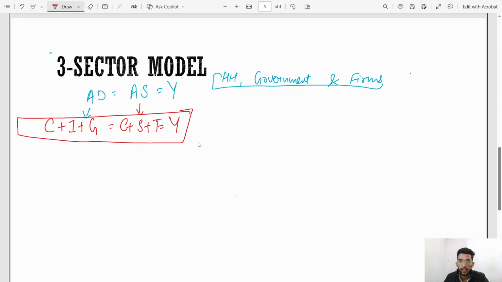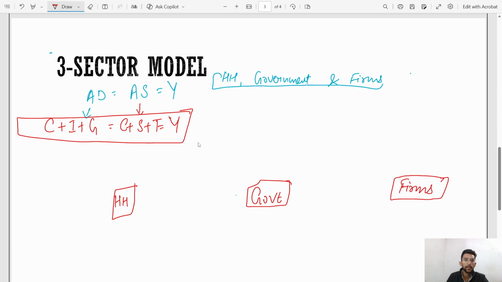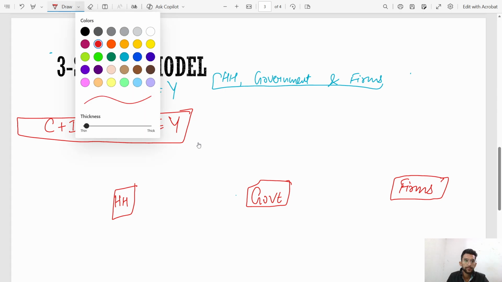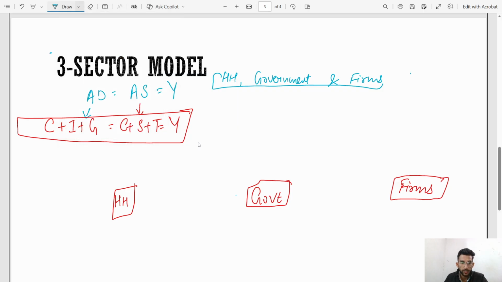Now here we will take household, there is firms and there is government sector. These are the three sectors in the economy. So as we told earlier, household will give to firms two things.